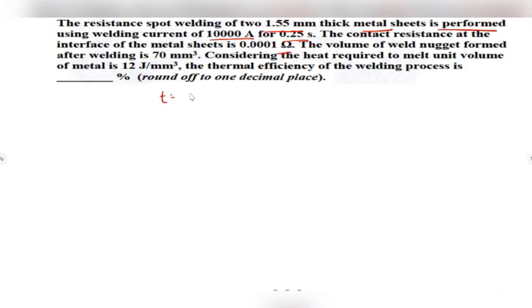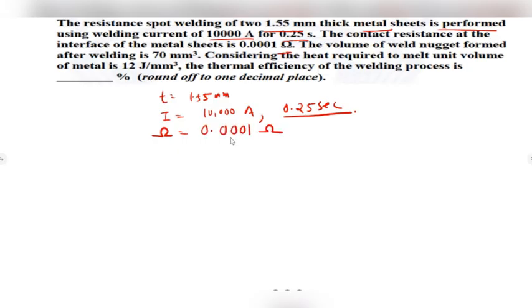So thickness of plate has been given as 1.5 mm and value of current 10,000 amps, and it is passed for a time 0.25 second. Contact resistance value is 0.0001 ohm, and the volume of weld nugget formed after welding is 70 mm cube. So volume V of nugget has been given as 70 mm cube.